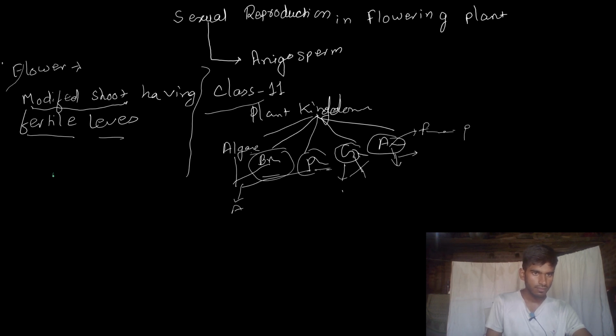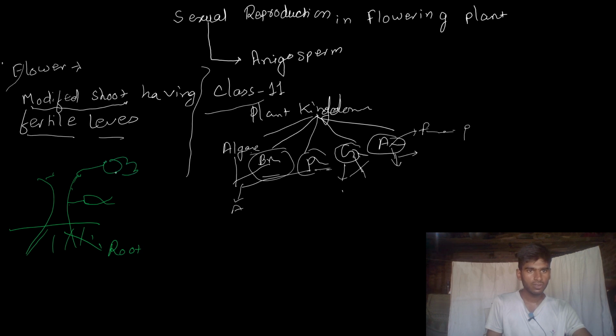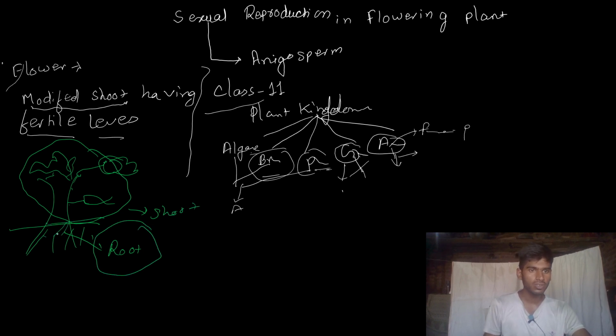See, this is a flower. This is a root, and there are leaves also, and you can see there is a flower also, and there are some branches also, right? All of this together is known as the shoot. The second term is root. Root is underground in the soil. Shoot means the upper side where you see so many branches. And what is the definition of a flower?